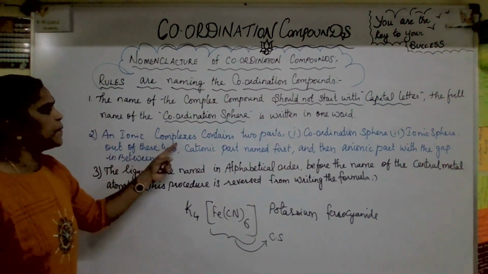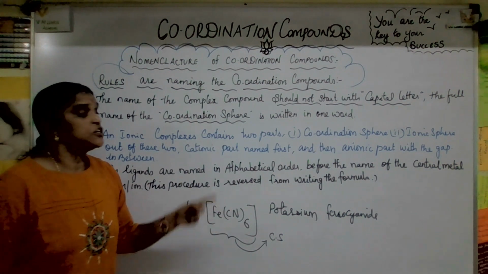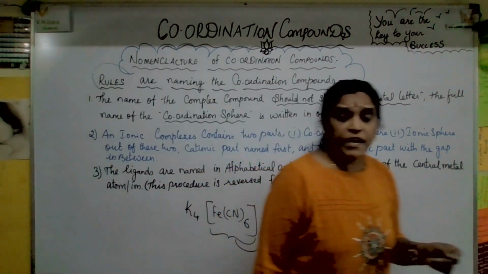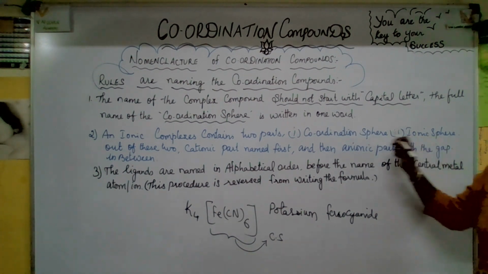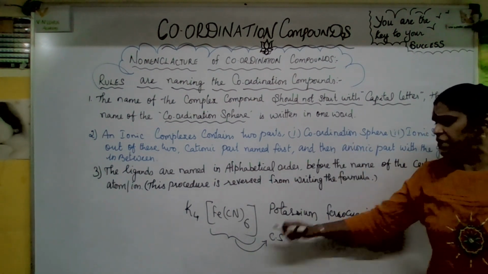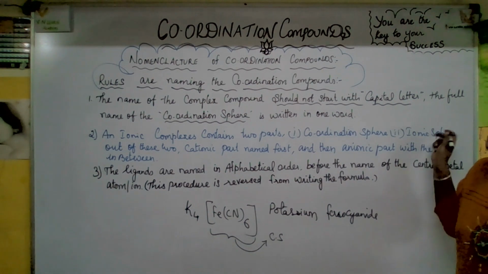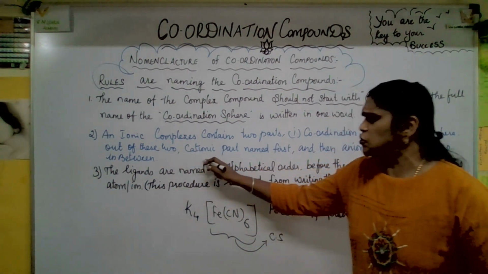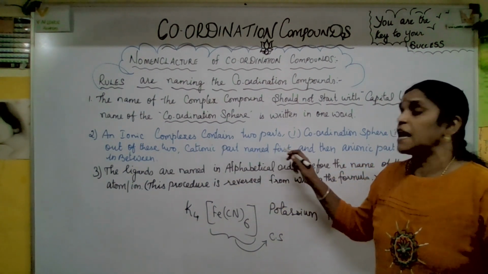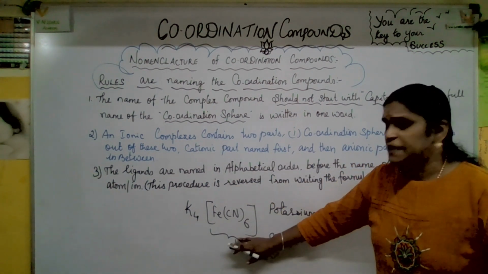And ionic complexes contain two parts. So what are those two parts? Coordination sphere and ionic sphere. See that? Coordination sphere, you know very well, this is the coordination sphere, and this is the ionic sphere. Out of these two parts, the cationic part is named first. See, the same example we can take.